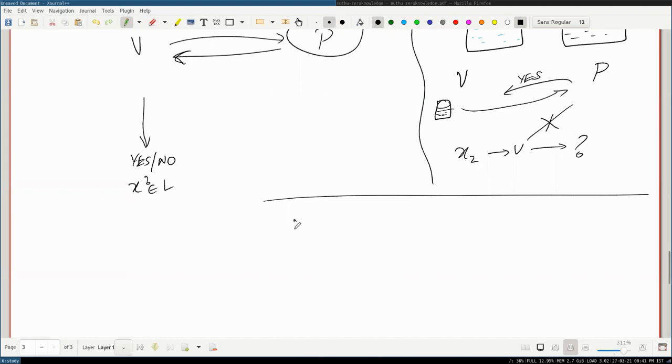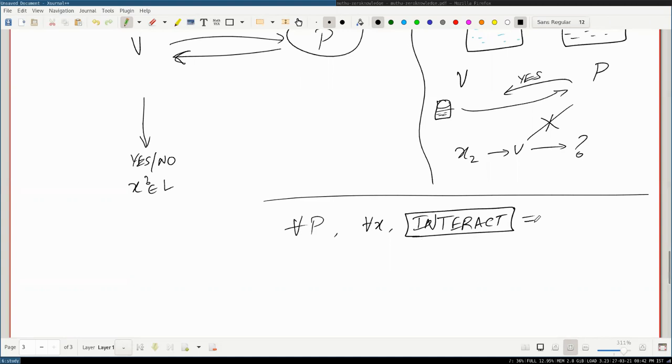So for every prover, you have some interaction. For every X you'll get an interaction string, okay, this is the full transcript of interaction.